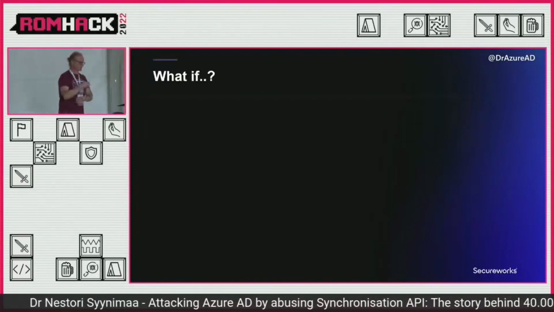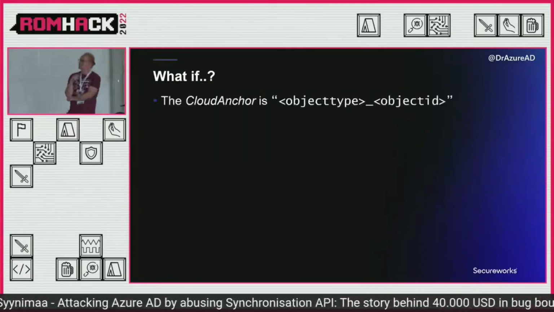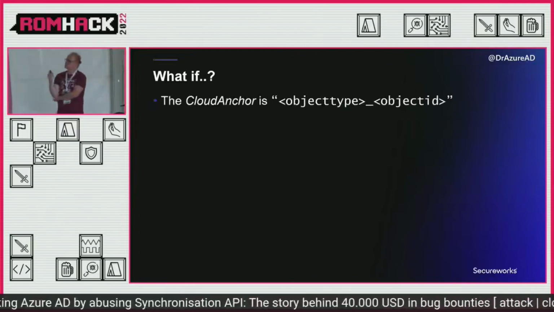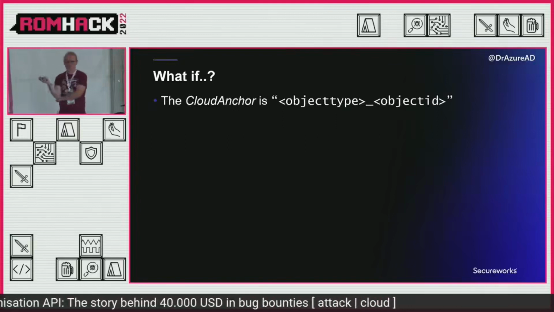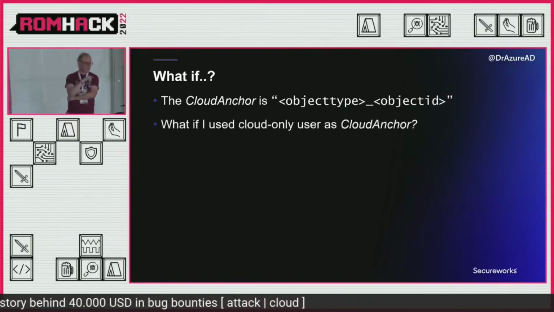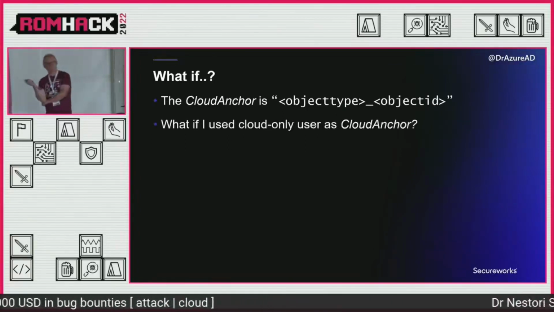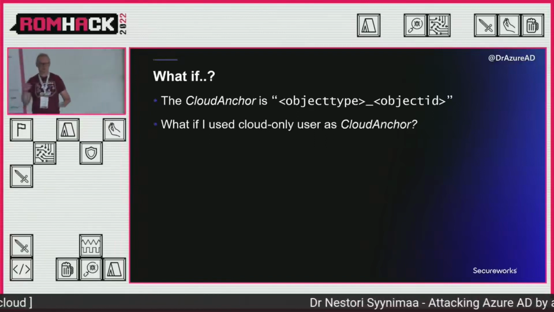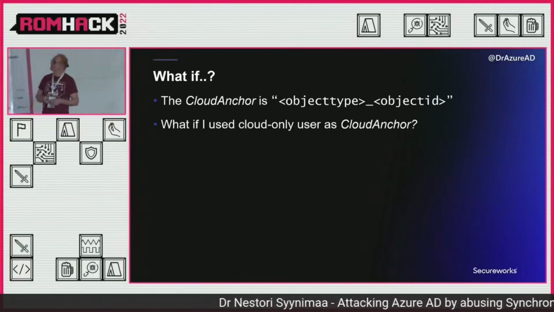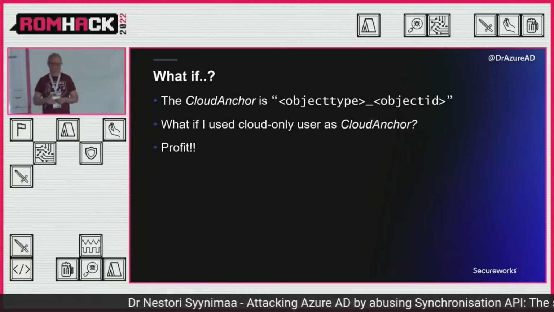So I was wondering, okay, the cloud anchor is like this. It's formed like object type underscore and then the object ID in Azure AD. And could I use that to also do the same stuff to cloud-only users, which are not synchronized? And yeah, I could do that.